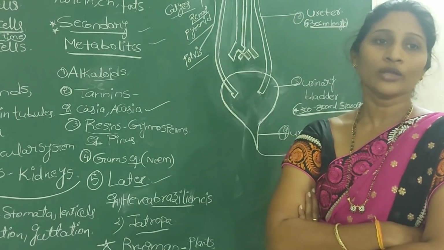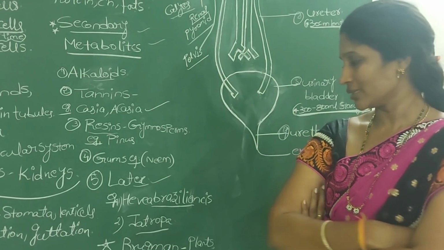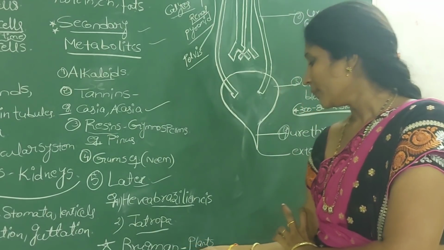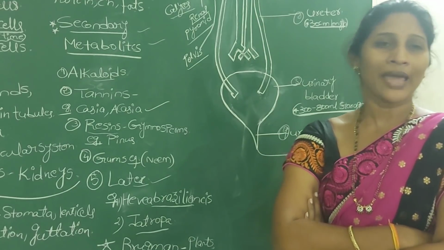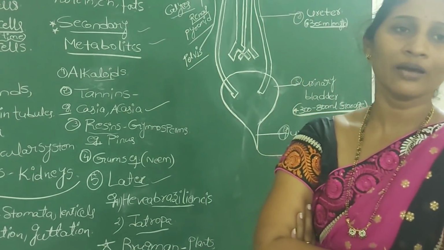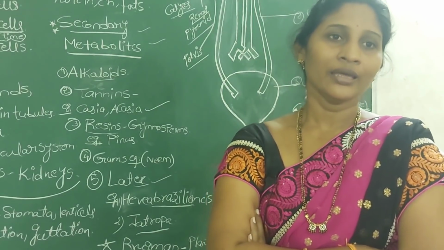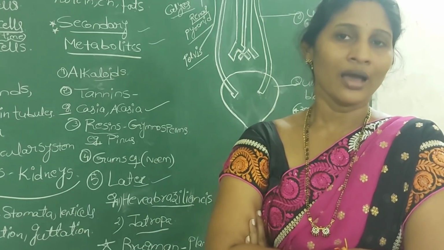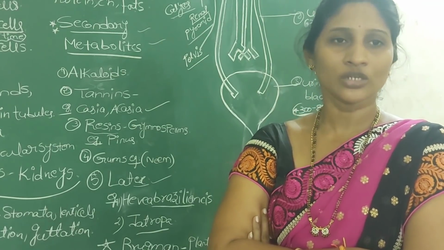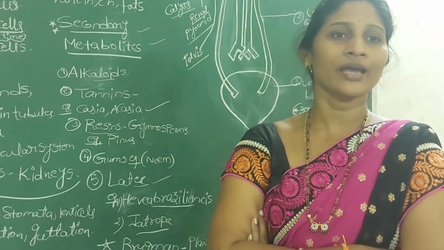And the next one, Bregman, a scientist who tells that plants not only absorb fluid from the soil, but at the same time they release some peculiar secretions or waste secretions into the soil where they are growing.